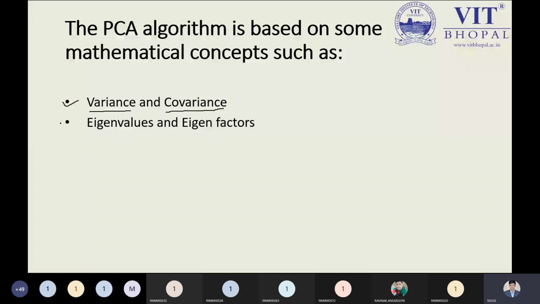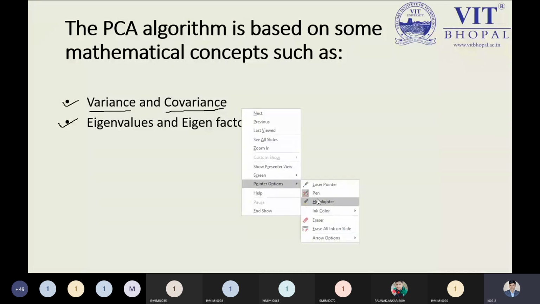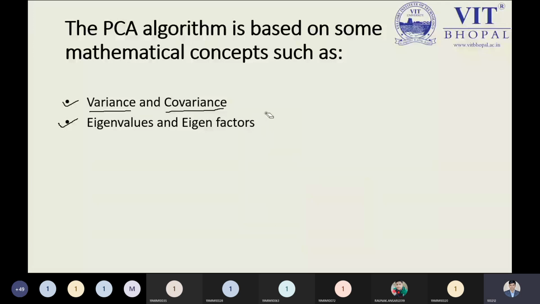And the next mathematical part is that you must know about eigenvalues and eigenvectors. This is also known as the eigenvector mathematically. So that is a portion you are required to keep in mind. So I am just writing here eigenvector.